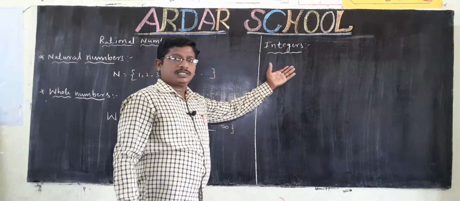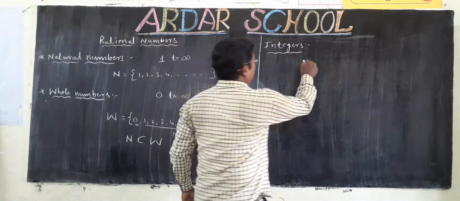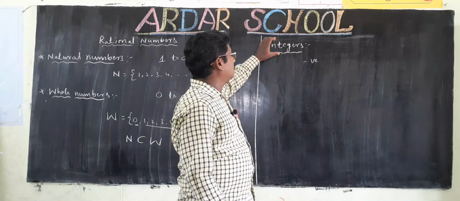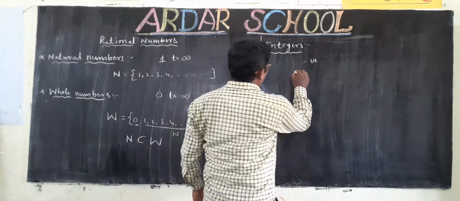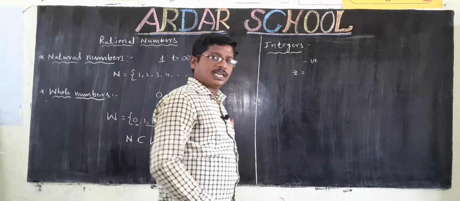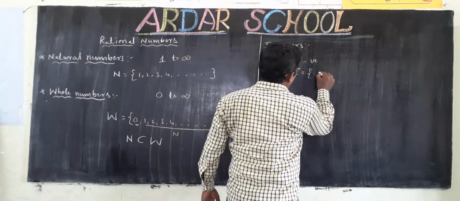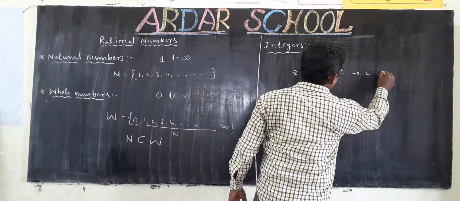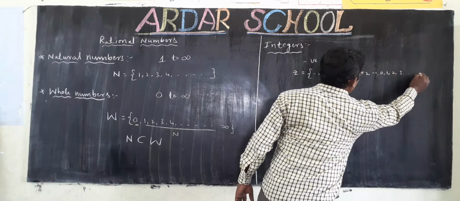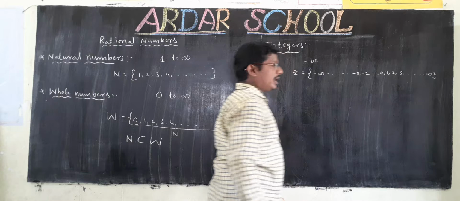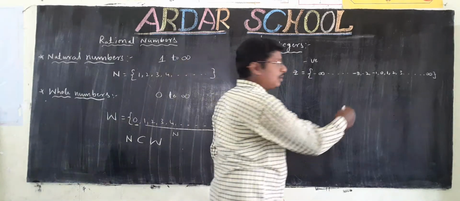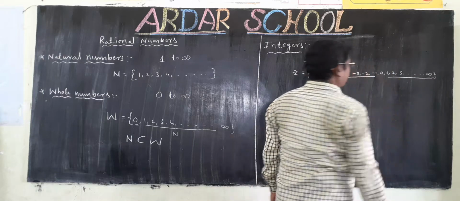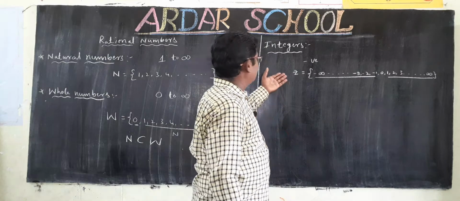The definition of integers is the combination of negative numbers and positive numbers including 0. The integers are denoted by Z. Therefore, Z is equal to the set of minus infinity, and so on, minus 3, minus 2, minus 1, 0, 1, 2, 3 and so on to infinity. So these are positive numbers, these are negative numbers, including 0, called integers.